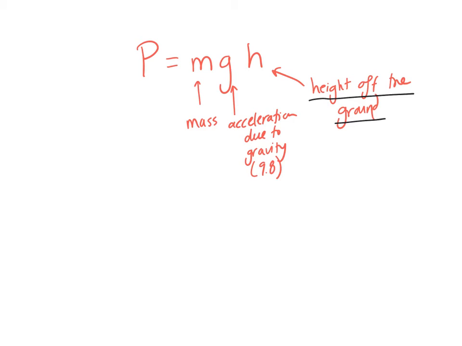Because we're dealing with one object, the mass doesn't often change. The acceleration due to gravity, of course, on Earth is not going to change. So it's really the height that's determining the potential energy. So when you're in a place with a really low height off the ground, so something very close to the ground, you have very little potential energy. If you are very far off the ground, you have really high potential energy.